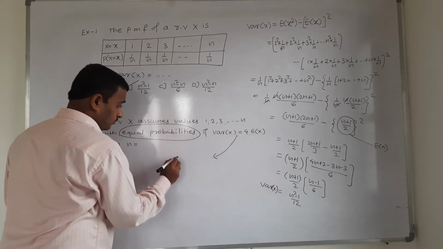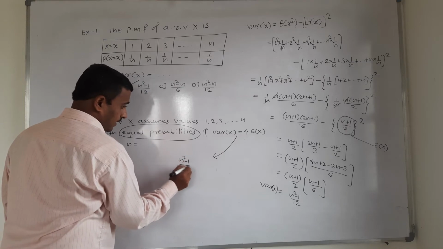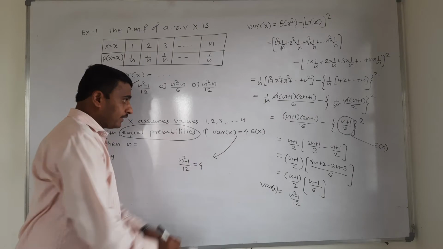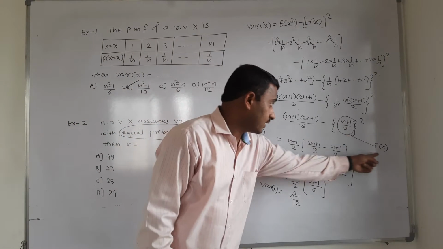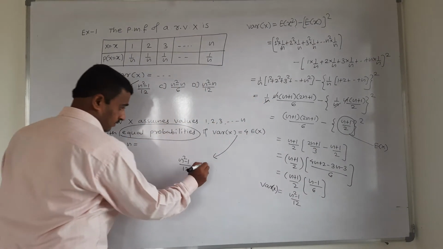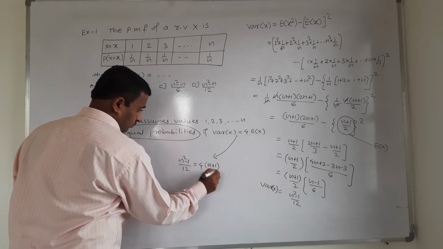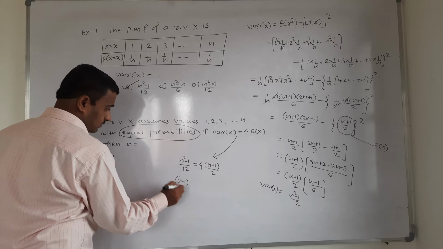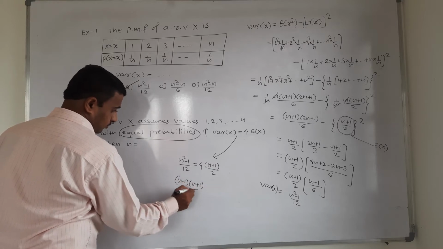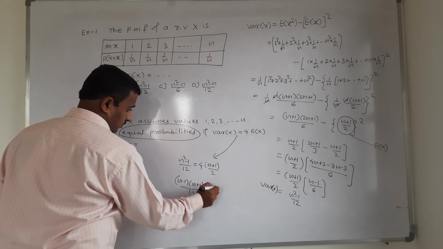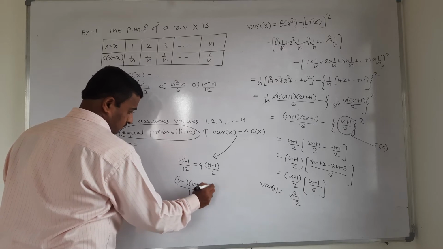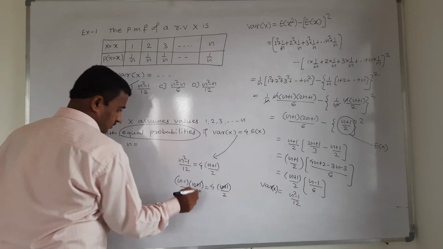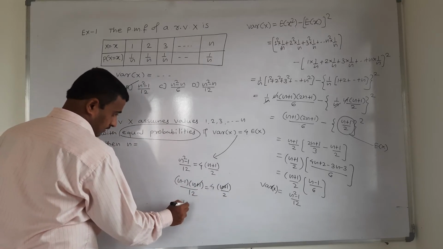Variance of x is equal to n square minus 1 by 12 is equal to 4 times expected value of x. Expected value of x इथं काढणार, n plus 1 by 2. Now this n square minus 1 means again n minus 1, n plus 1 upon 12 and 4 into, that is n plus 1 by 2. n plus 1 cancels, that is n minus 1.